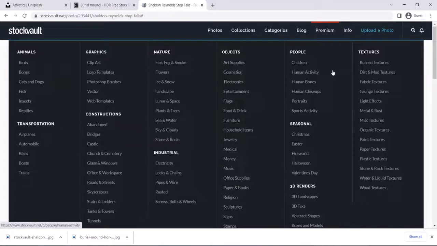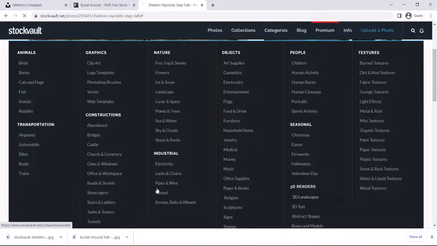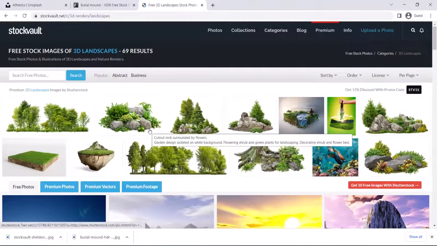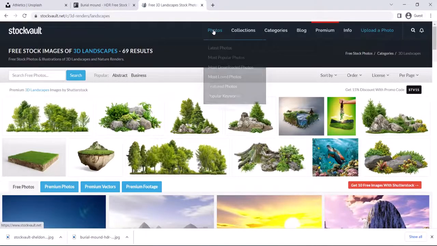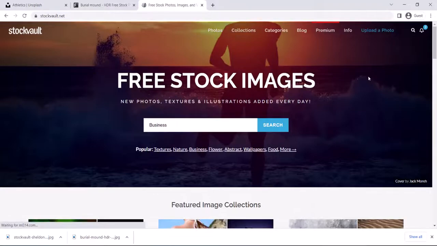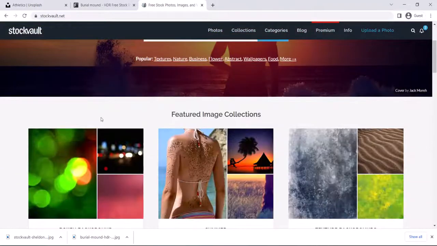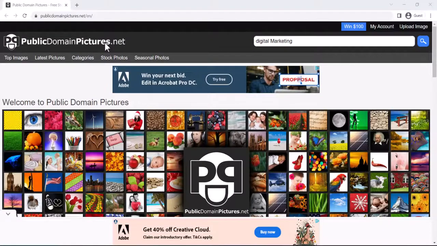There are so many categories, like it starts with animals, transportation, graphics, construction, nature, industrial objects, people, textures, and seasonal 3D renders. If you want to see 3D landscape, you click on 3D landscape and see what all images we have. Like this is a 3D landscape. So what we will do is go to the photos again, and again we will see what all images you can download from here. Let's go to the next one. So the next one in the list is public domain pictures.